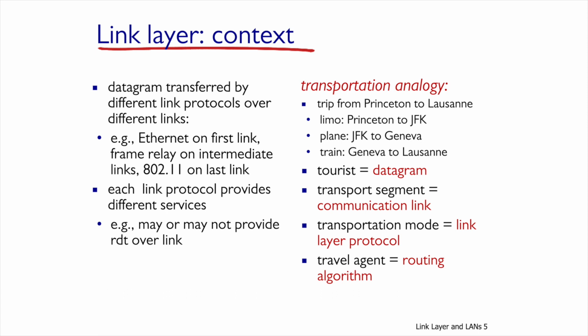If we go back to the link layer's world, that datagram that we would send on a path can use several different links, and each of the links may implement different link layer protocols. For example, if it starts from a link that implements Ethernet, it can then jump to a link that implements frame relay, and end on a link that implements a wireless link of 802.11 Wi-Fi. Every link may implement a different link layer protocol. For example, it may or may not implement reliability.